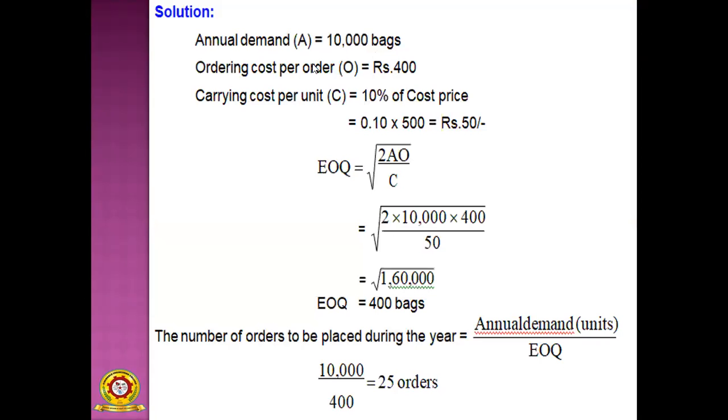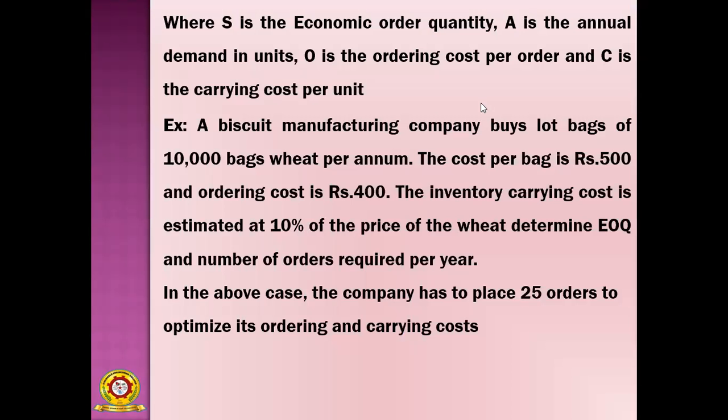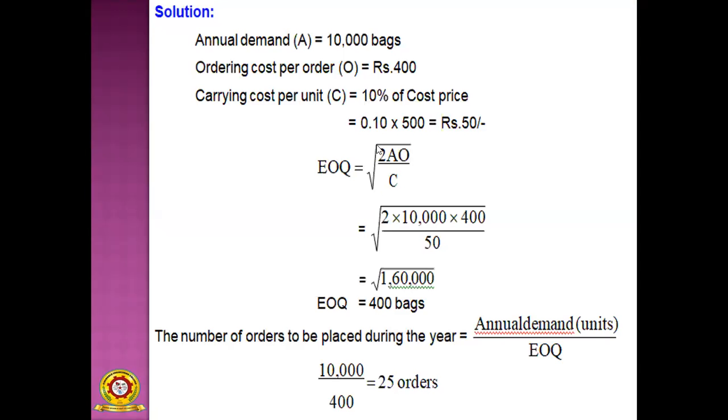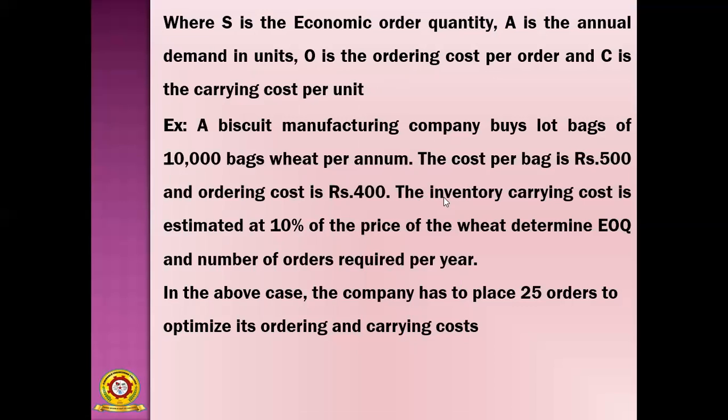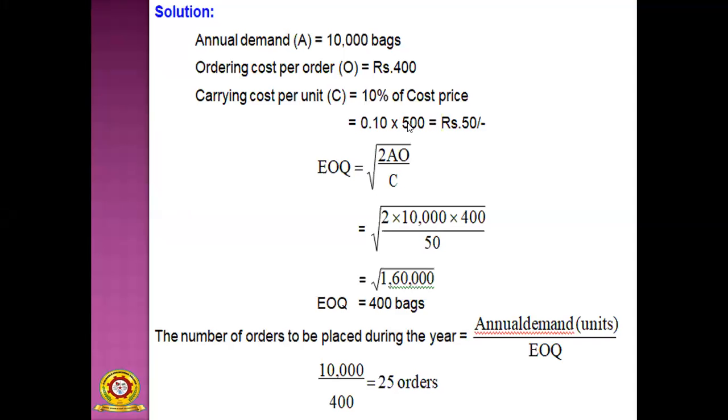So that is 10,000 bags. And ordering cost per unit is directly mentioned, 400 rupees. So that is the same, directly substitute. And carrying cost per unit, how much? The carrying cost per unit is estimated at 10% of the price of the wheat. The price of the wheat is 500. 10% is 0.10, 10 by 100. So carrying cost per unit equals 50 rupees.